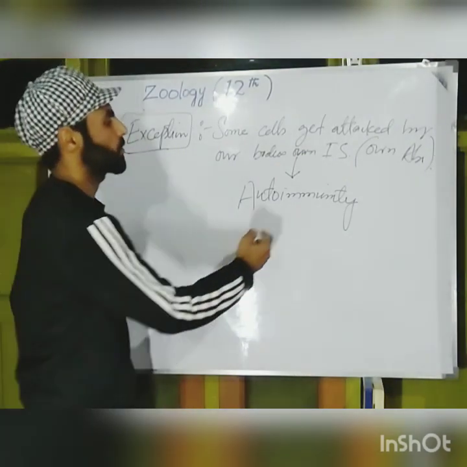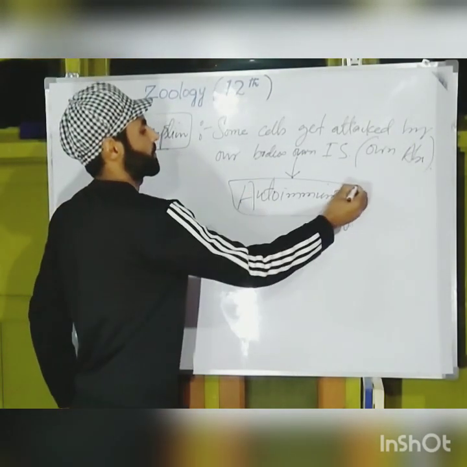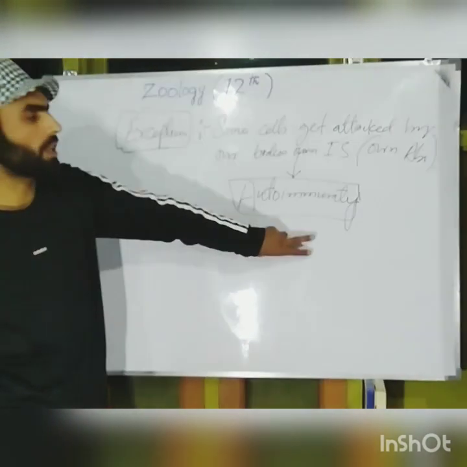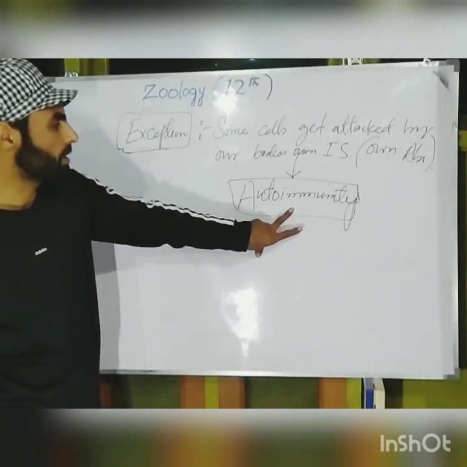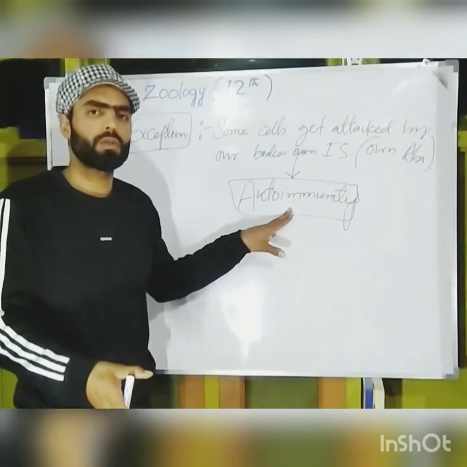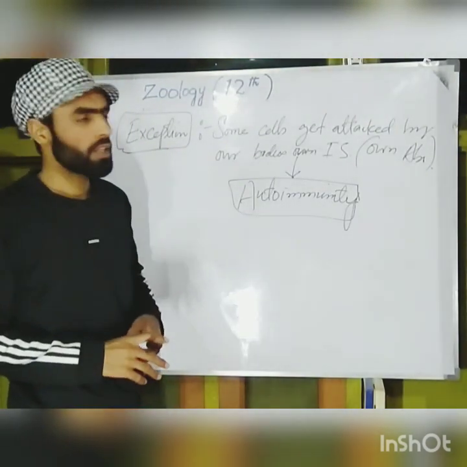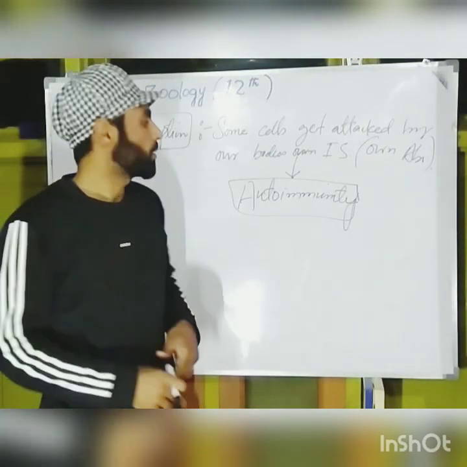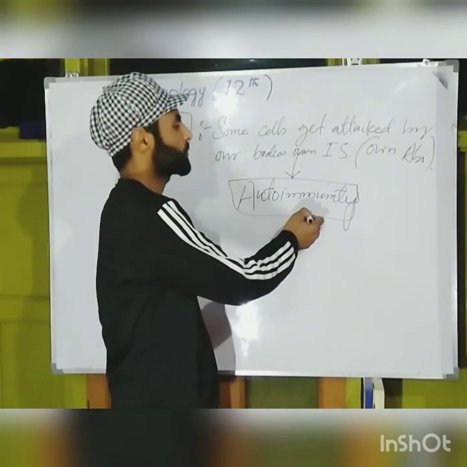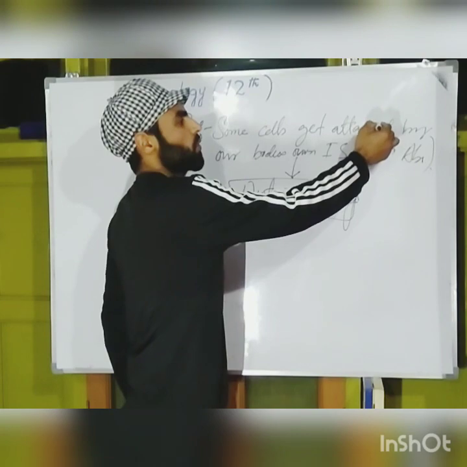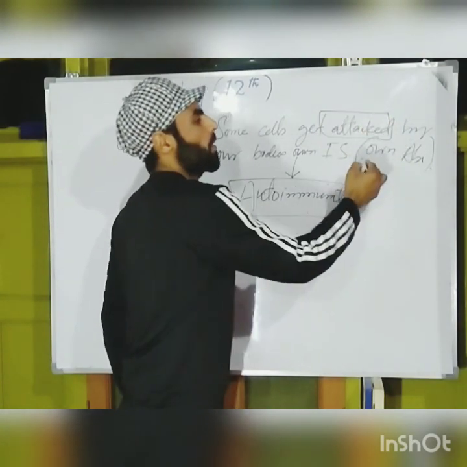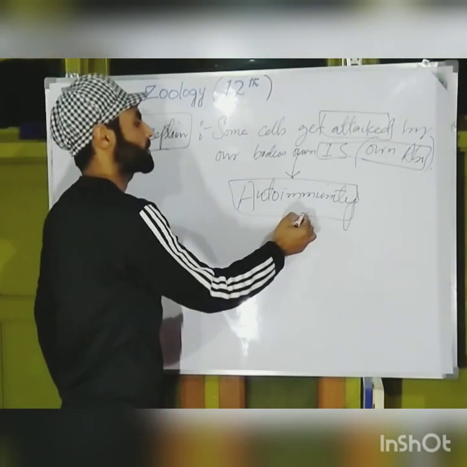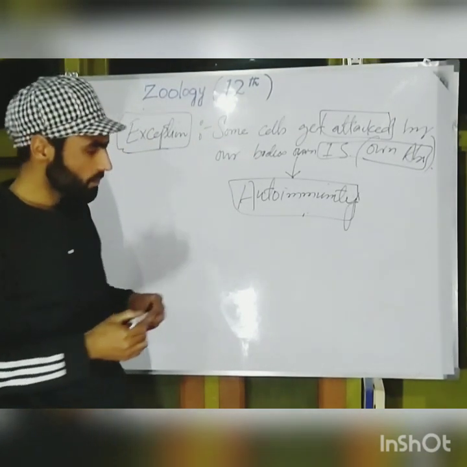And here there is a bit of confusion, because autoimmunity is totally against the normal rule, because the normal rule is not to attack own cells, not to fight against own cells. But here the rule gets changed. Here body's own cells are attacked by body's own immune system, own antibodies, and this thing is called autoimmunity.